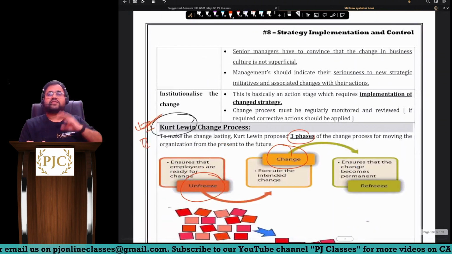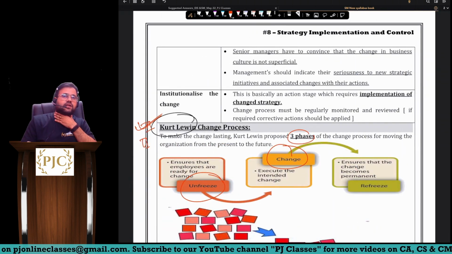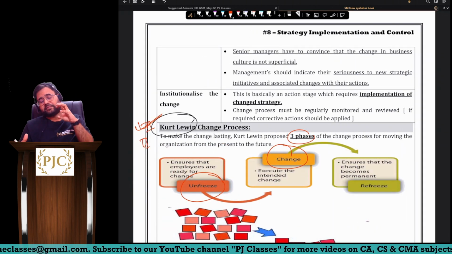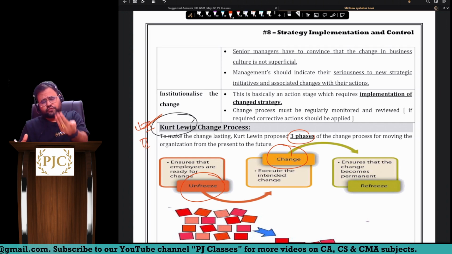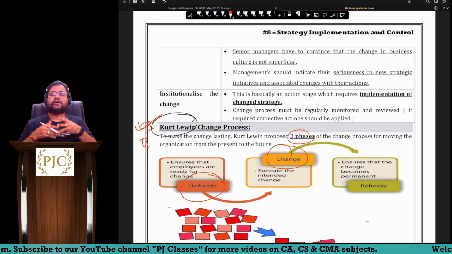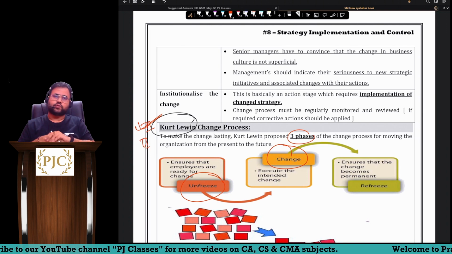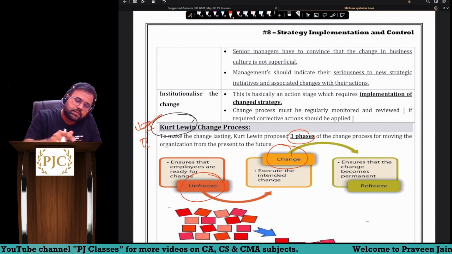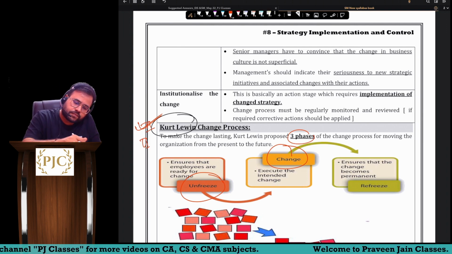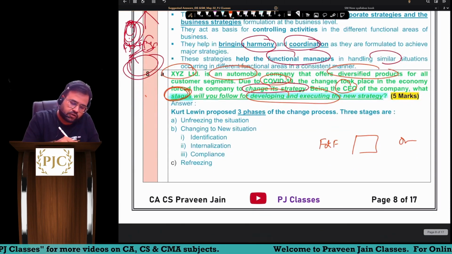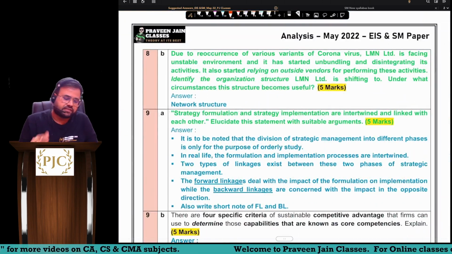So these are the three stages you should follow to change from your old strategy to new strategies. Strategic change. The Kurt Lewin change process is what you are supposed to write here, sir. This was a 5 marks answer.